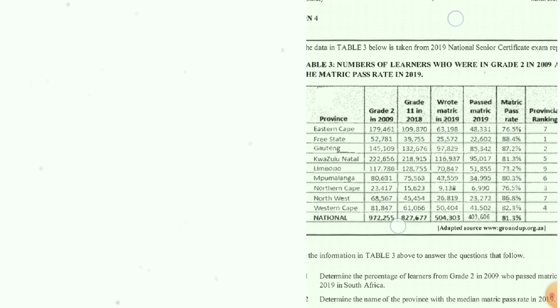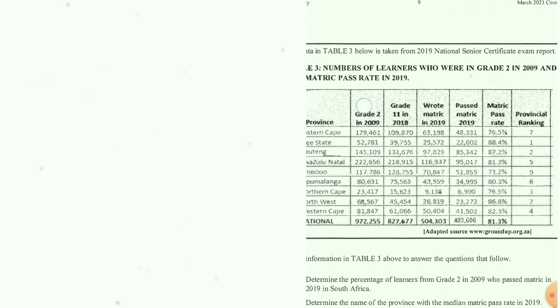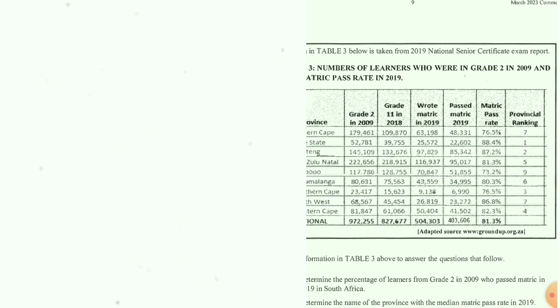So check out the table. What does the question say? Determine the percentage of learners from grade 2 in 2009 who passed matric in 2019 in South Africa. So what are we talking about here? We are talking about the total. Because it says in South Africa, it didn't mention the province. Just look at the table, guys. Grade 2 in 2009, the total is 972,255. That's the total.